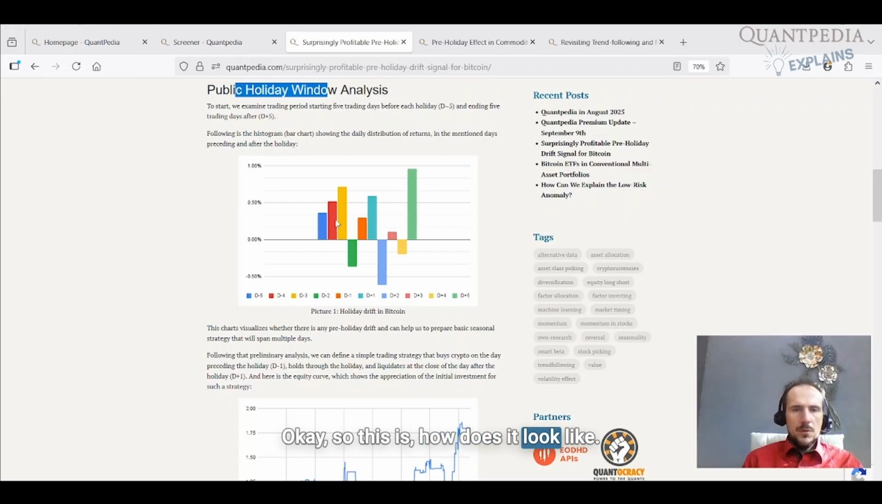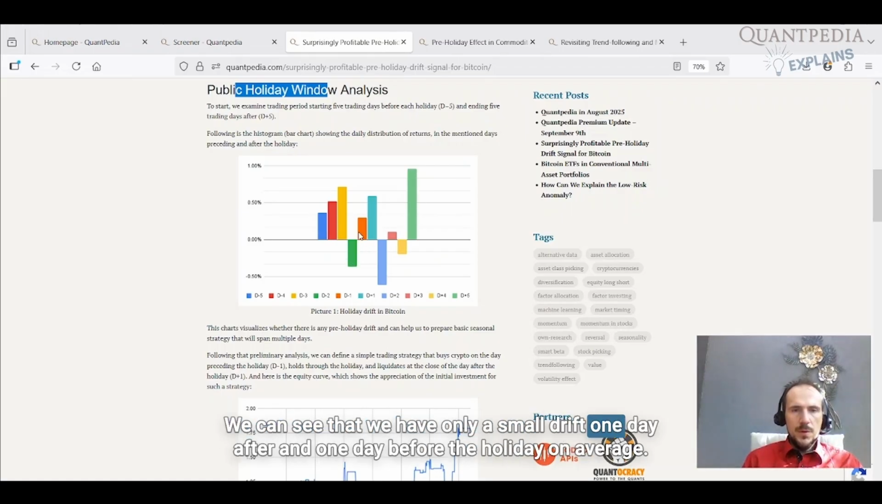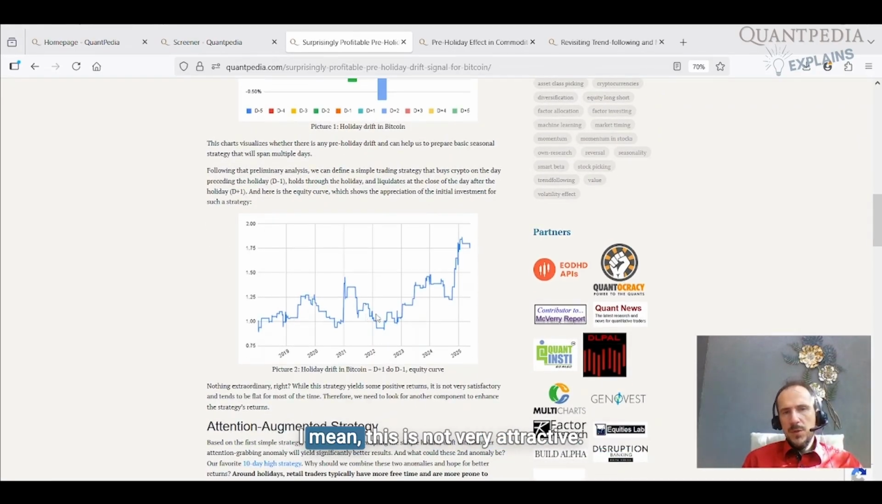Okay, so this is how it looks. You can see that we have only a small drift 1 day after and 1 day before the holiday on average, and here is the equity curve. As we can see, this is not very attractive.